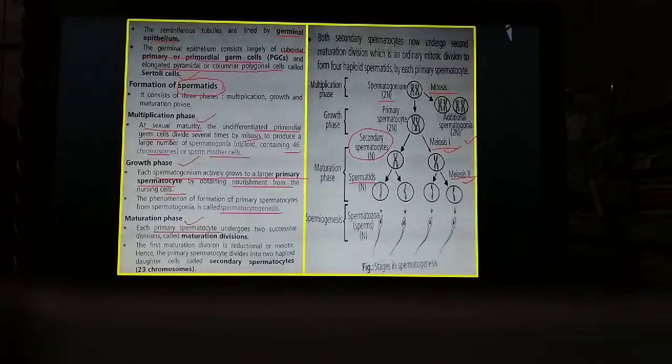Here in the figure you can see nicely. So both secondary spermatocytes now undergo second maturation divisions, as we have seen, that is meiosis 2, and it finally gives 4 haploid spermatids by each primary spermatocyte. So this is how the spermatogenesis process takes place in the male.